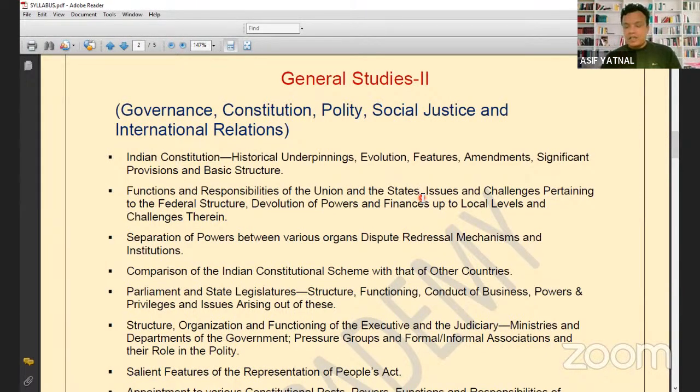अभी आपने देखा होगा कि recently you must have seen that state government is saying that the union government is unnecessarily interfering into the state government functions. Yes, you must have seen that some of the states are complaining that the union government is encroaching upon the functions of the state government unnecessarily.